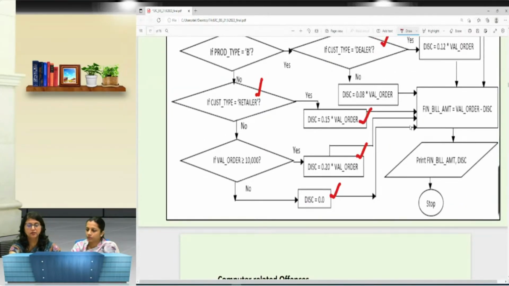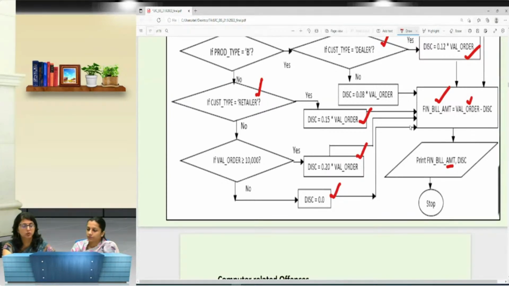All these values would go on for the final processing, wherein we calculate the final bill amount: we subtract the discount from the value of the order, and the person will have to pay that much as the final bill amount.